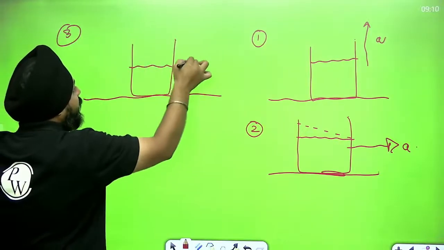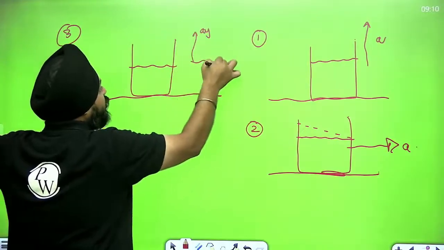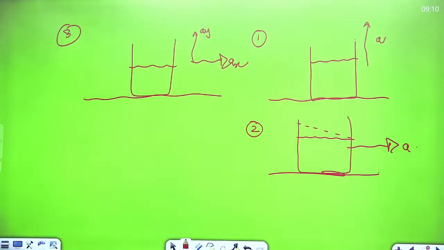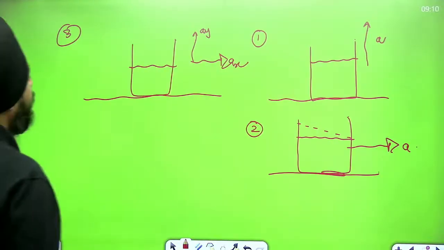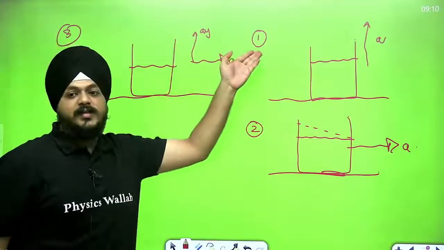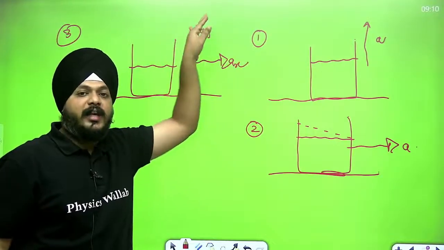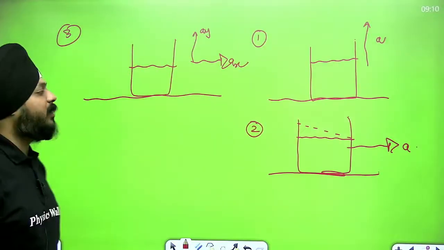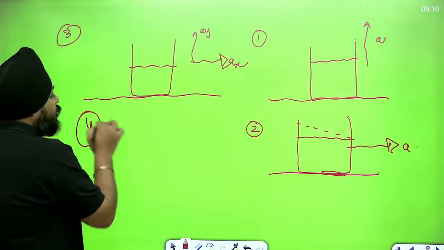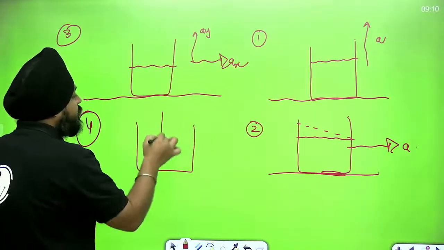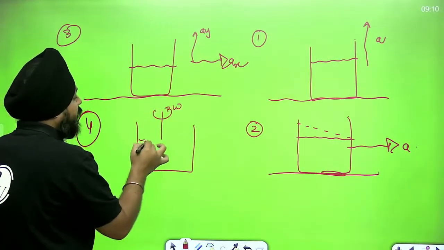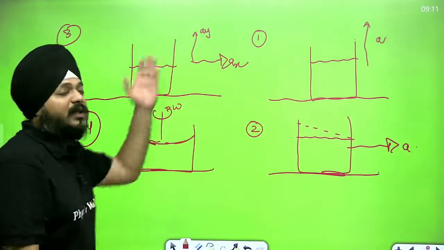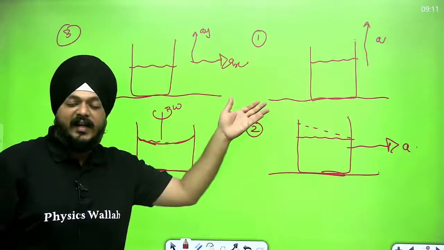The container is given acceleration in the y direction also, and acceleration in the x direction also. In this case, how are these acceleration constraints calculated and how is pressure determined? And the fourth is the rotation of the container. Suppose the angular velocity is given to the container, then how does it differ? So these are the cases of these accelerated containers.